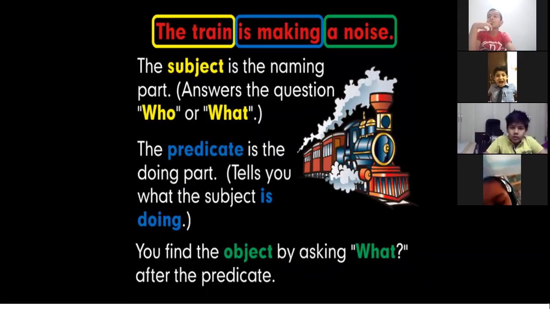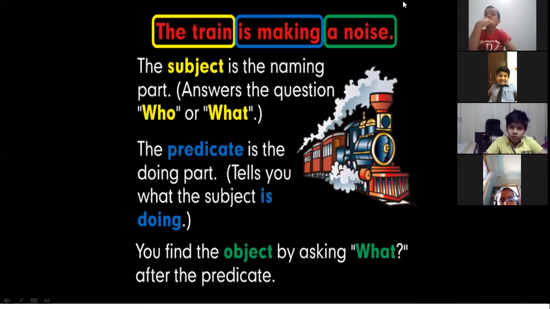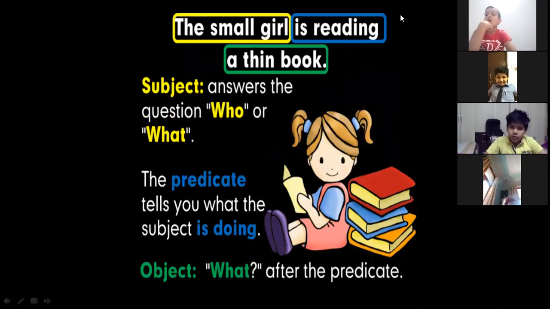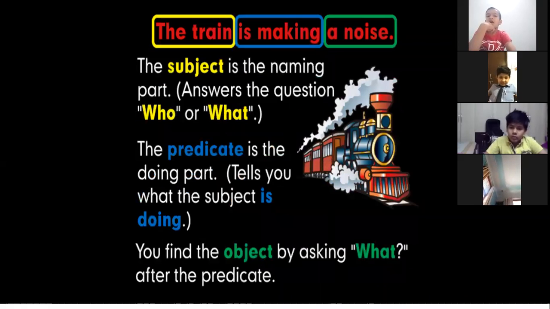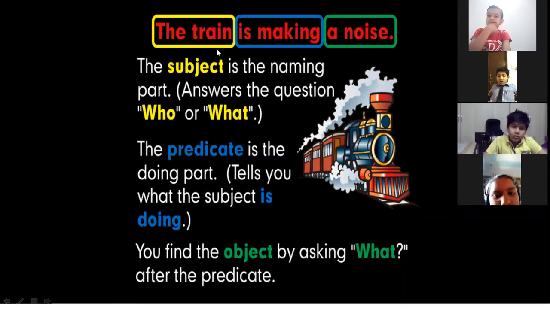Again, one more example. You can see here, the train is making a noise. Okay, so you can see it is divided into three parts, and all the three parts are of different colors. Why have we made it in three colors? To make it understood clearly. Now this yellow part is the train. So the subject is the naming part. The train is the name of a thing.